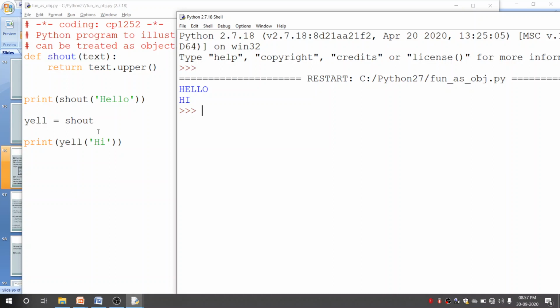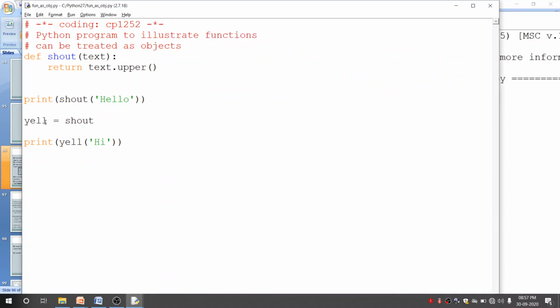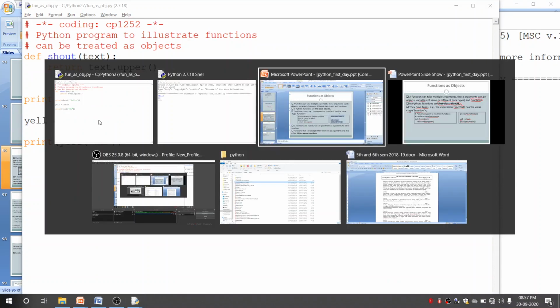So like we assign a regular variable value to another variable, same way even a function can be assigned to a variable, because a function is treated as an object in Python. Okay, let's go back to our PPT.